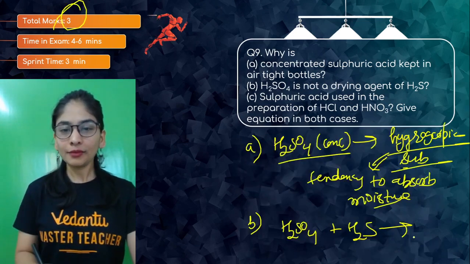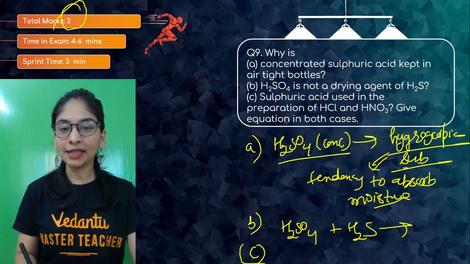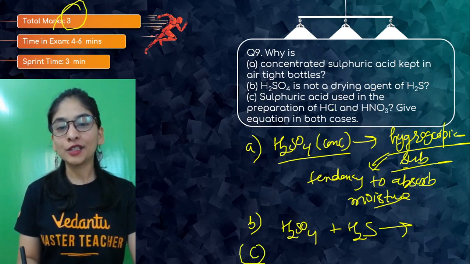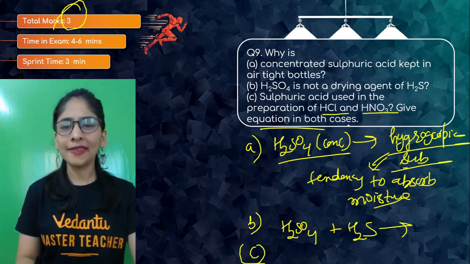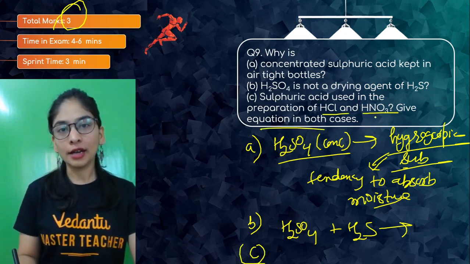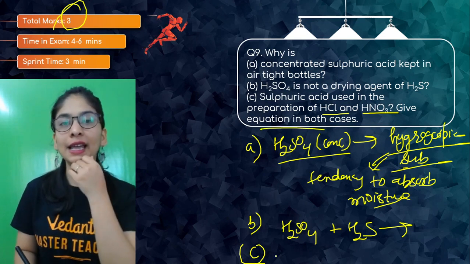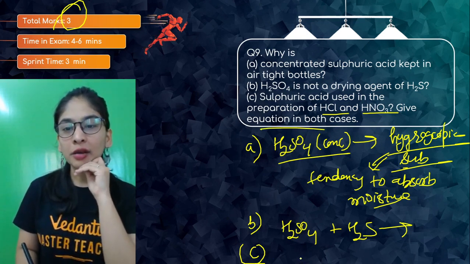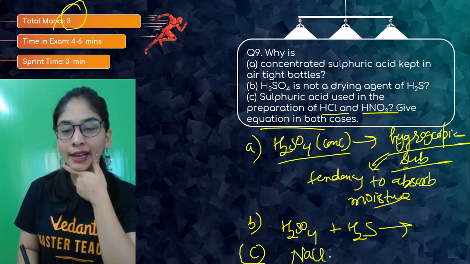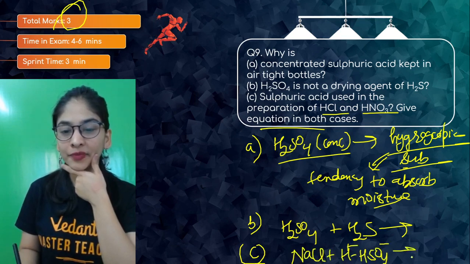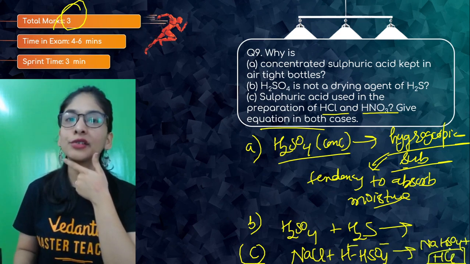Now the C part: sulfuric acid is used in the preparation of HCl and HNO3. Give equations in both cases. I think we did that, but we can do it again. For Cl, I'm going to take a compound which has Cl. Suppose I take NaCl and put it into sulfuric acid, which is H2SO4. So Na with HSO4 gives NaHSO4, and H with Cl gives HCl. I got my hydrochloric acid.